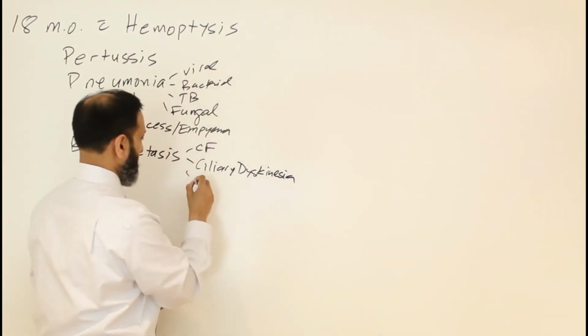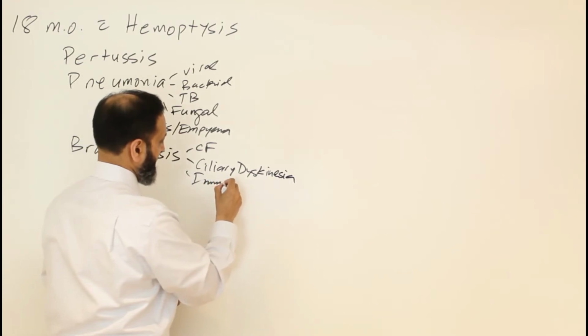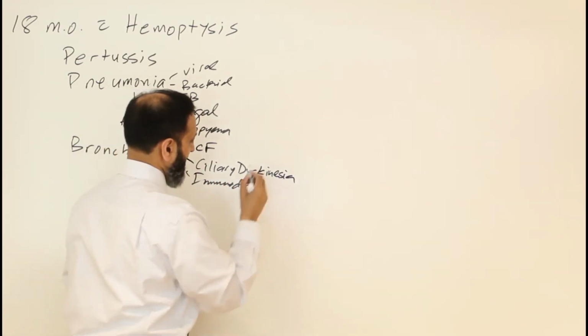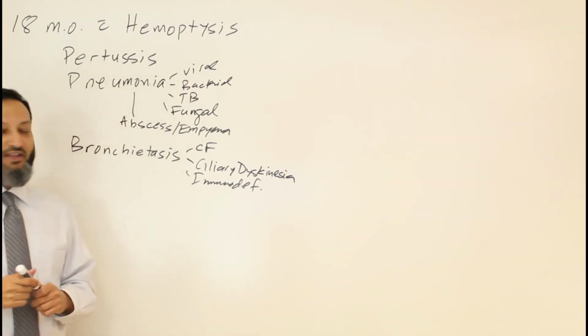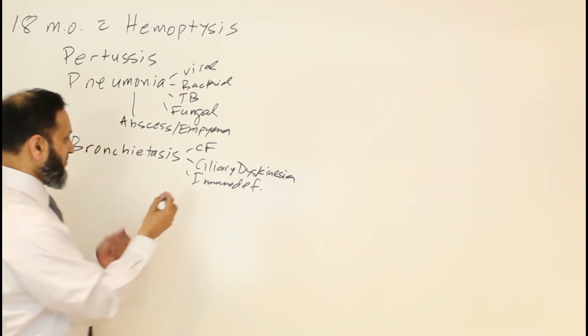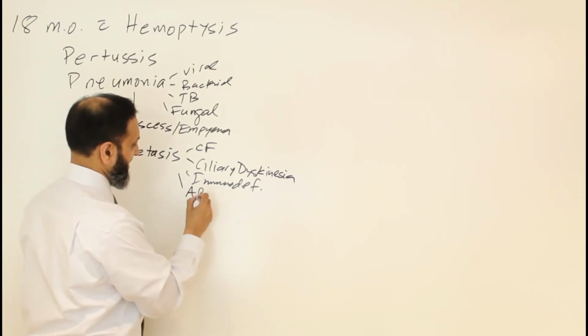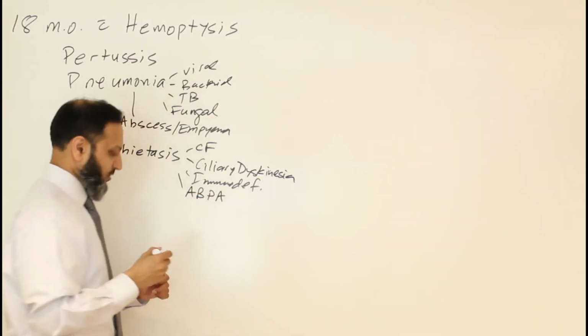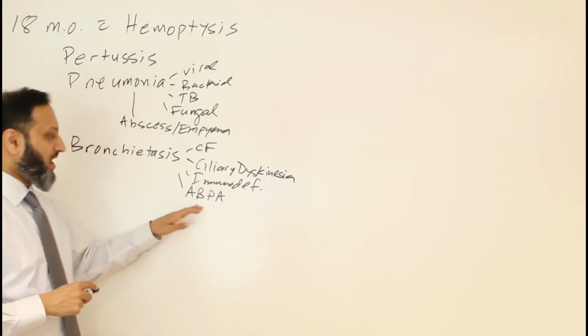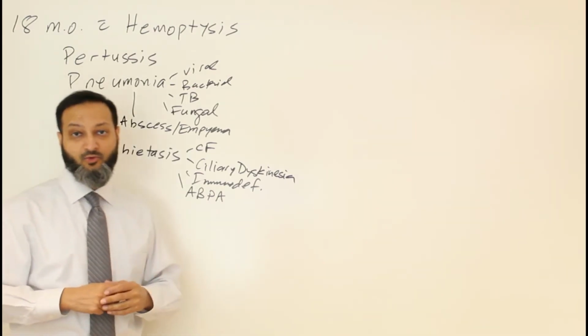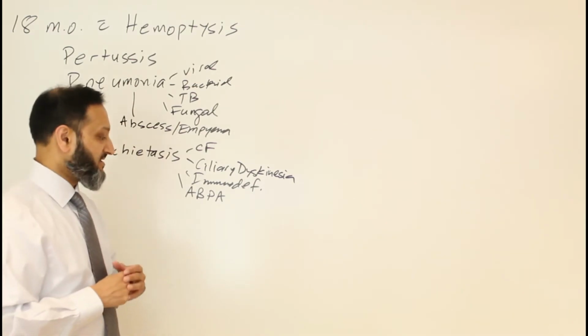And then other immunodeficiencies, so any type of immunodeficiency giving you chronic pneumonias and pulmonary infections, and then other things that can give you bronchiectasis include ABPA, which is allergic bronchopulmonary aspergillosis. So it's a hypersensitivity pneumonitis to aspergillus, which is a common fungus that is around.